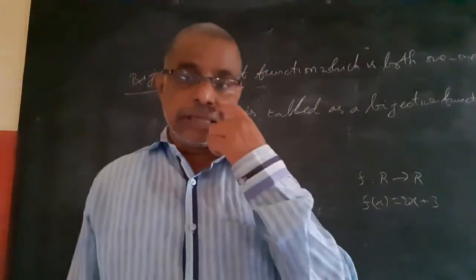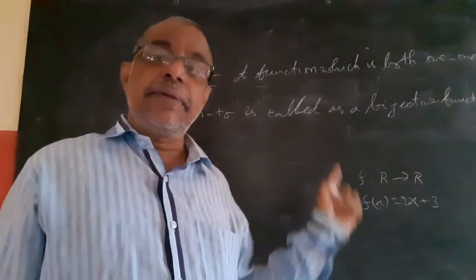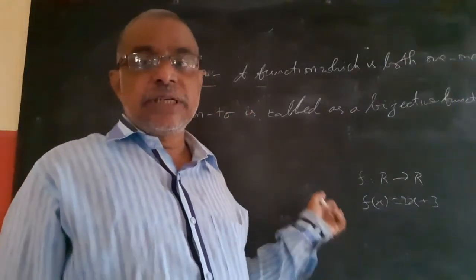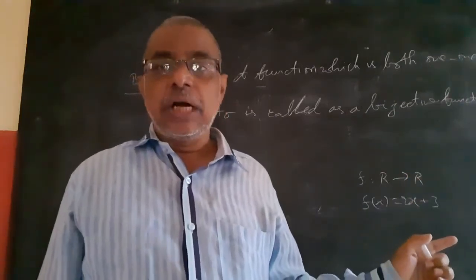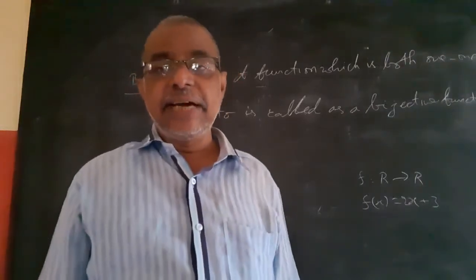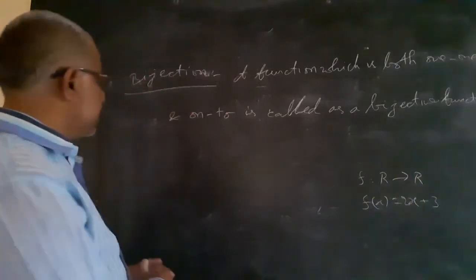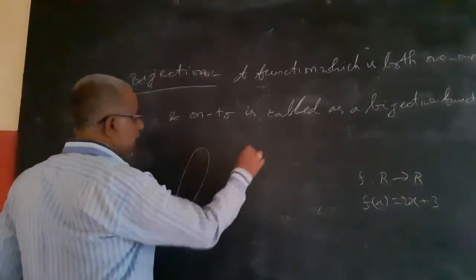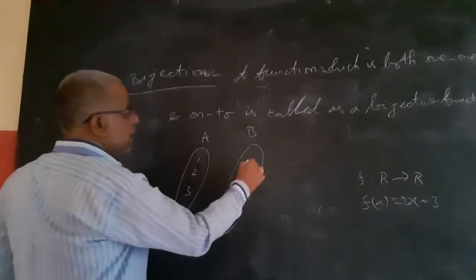So a bijective function means a function should be both one-one and onto. Means if you draw the graph, it should cut the graph at only one point, and all the elements of B should be mapped. Like this is A, this is B: 1, 2, 3 and a, b, c.